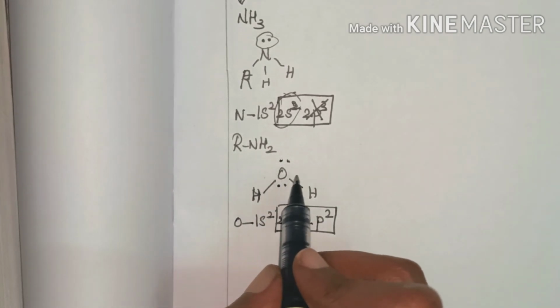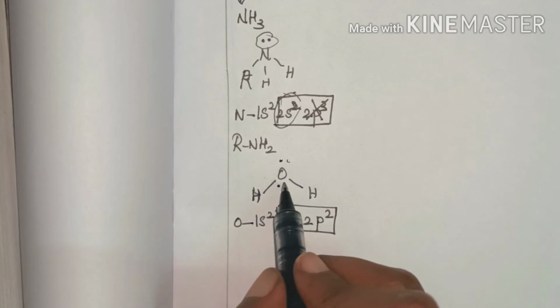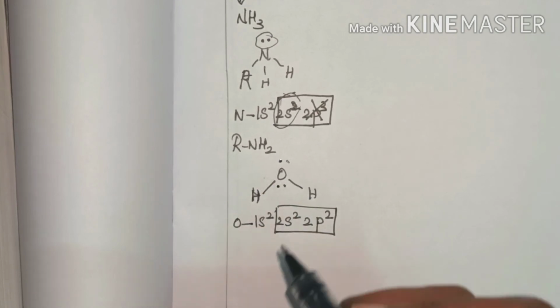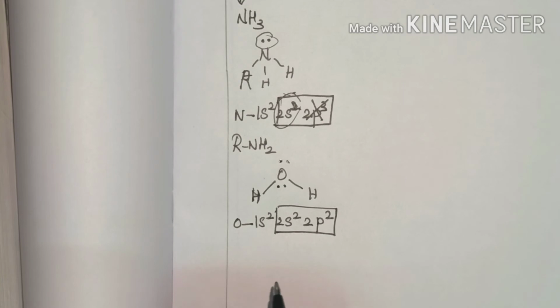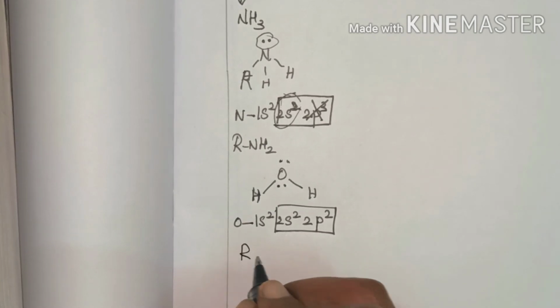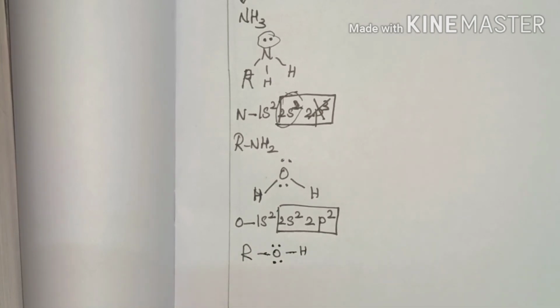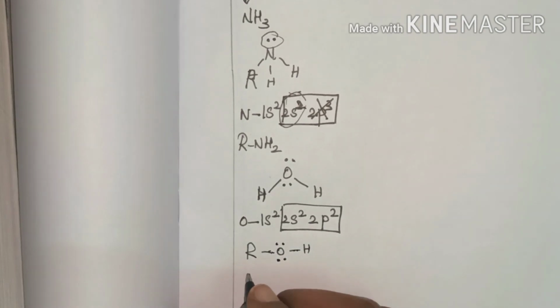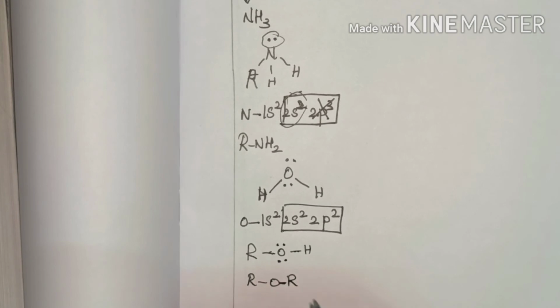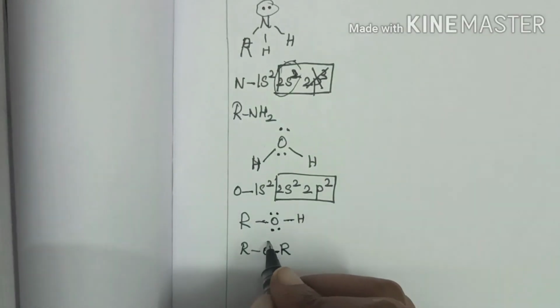Here water is a neutral molecule but it has 2 lone pairs, hence it is a nucleophile. The same way alcohol, ROH: here too it has 2 bonds and therefore 2 lone pairs. Then the same thing with ether, ROR.